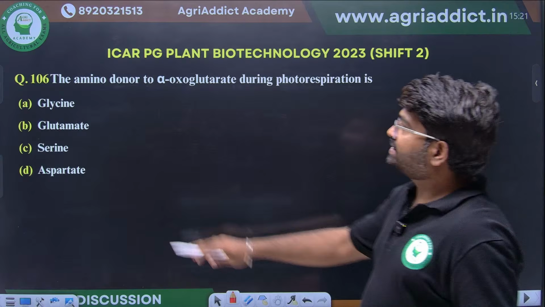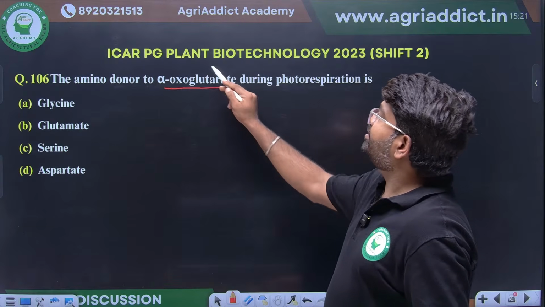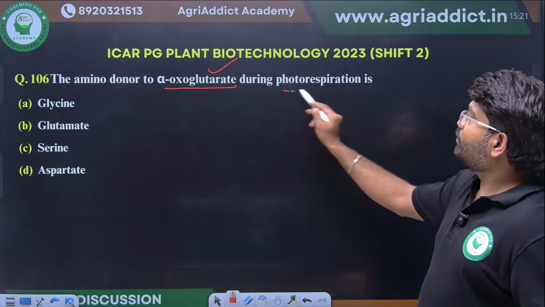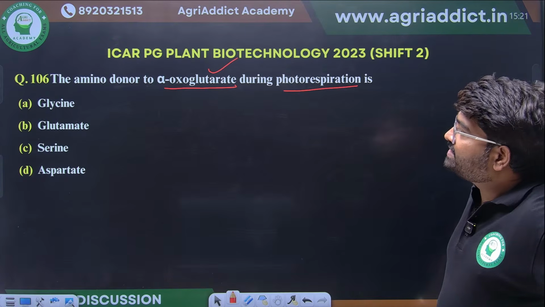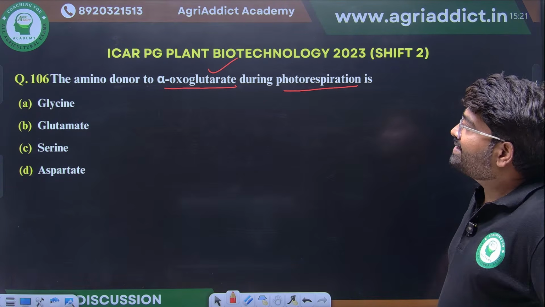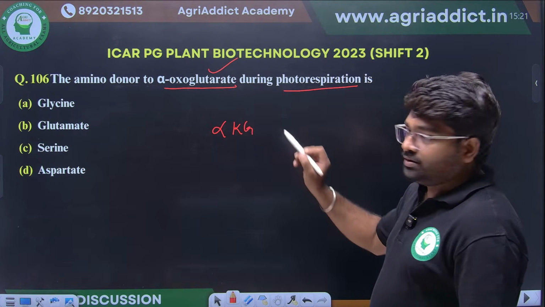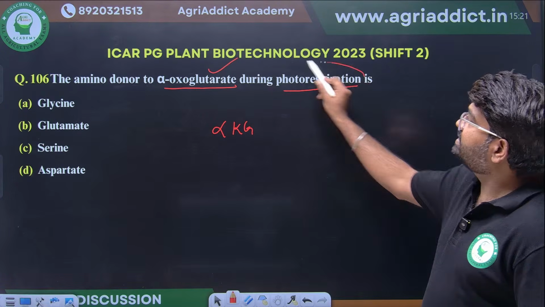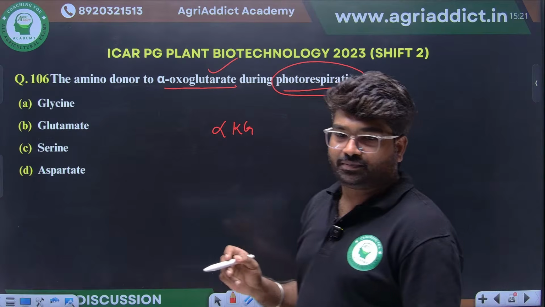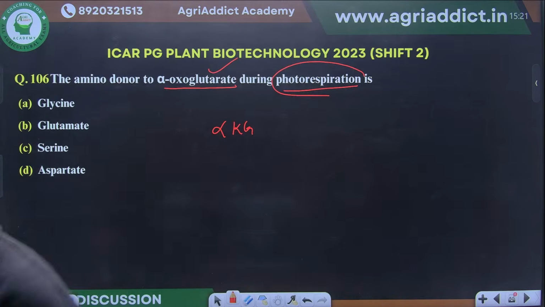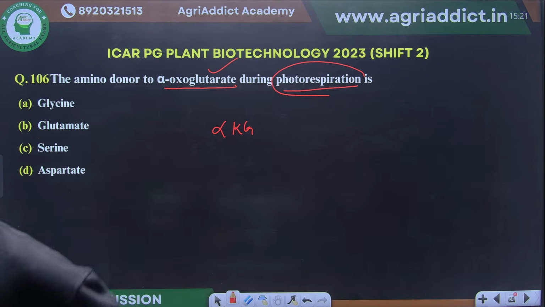The amino acid donor to alpha ketoglutarate during photorespiration. They are specifically asking about photorespiration, and this is very important. We know photorespiration happens in three organelles: chloroplast, peroxisome and mitochondria.